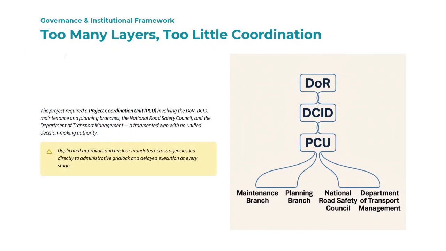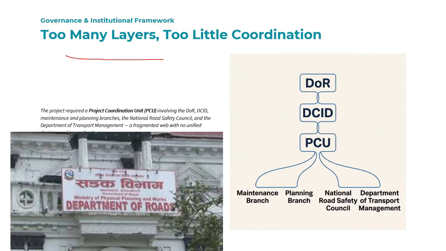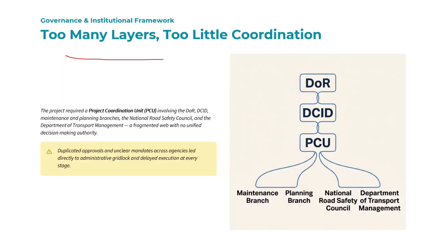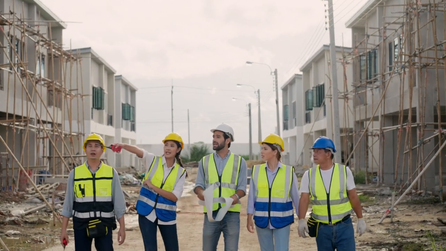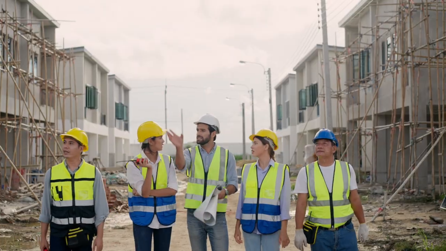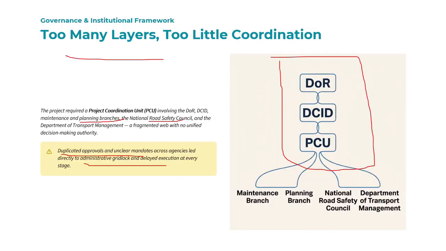For this project, there were many government agencies and institutional frameworks. The Department of Road was there, the Deployment and Coordination Implementation Division, the Project Coordination Unit, the Maintenance and Planning Branch, and the National Project Council. So there were many departments, and they needed to take approval from them, and they were not coordinating with each other, which was the main reason for the project failure. There was no one to take the decision. The problem of duplicate approval and unclear responsibility across the agencies led directly to administrative burden and delay in the execution of the project at every stage.